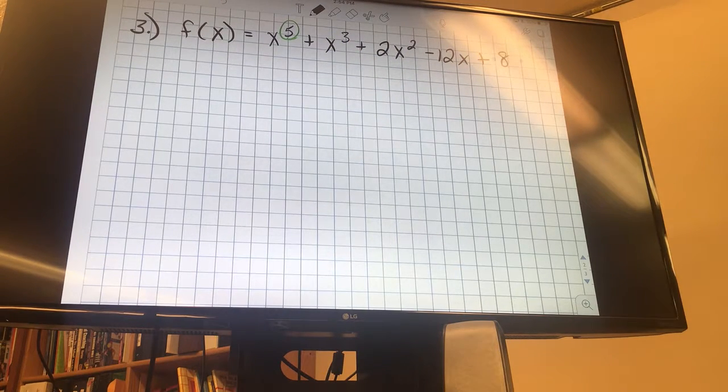Does it factor easily? It's got 1, 2, 3, 4, 5 terms. No. Division? Could I use the quadratic formula? No, it's not quadratic. It's x to the fifth. Okay, so I'm going to go to my p's over q's,